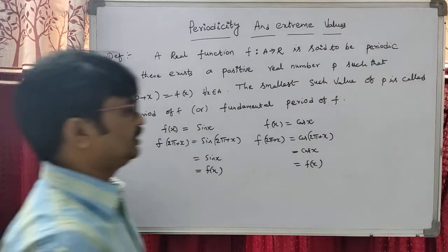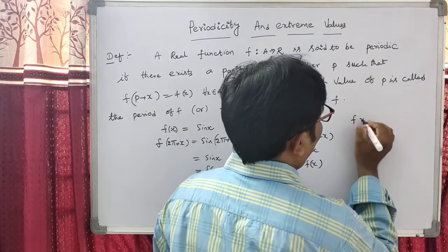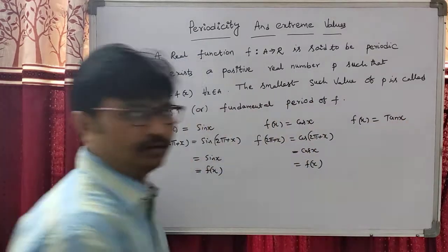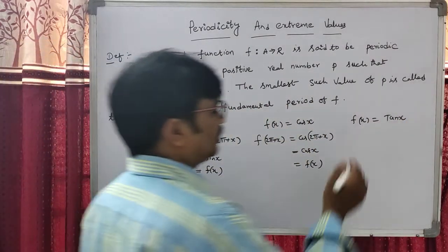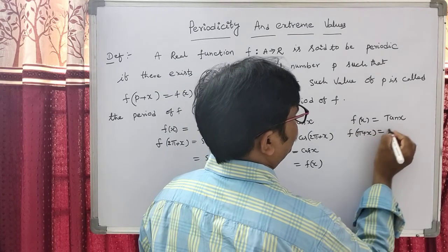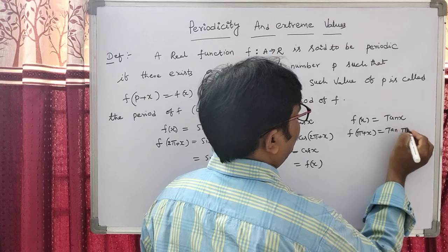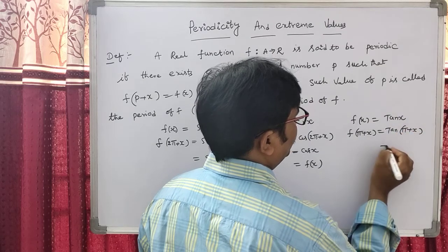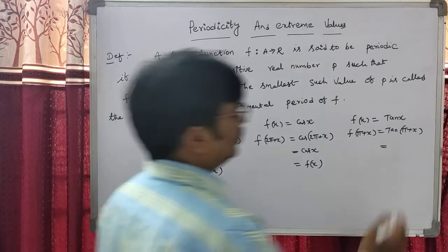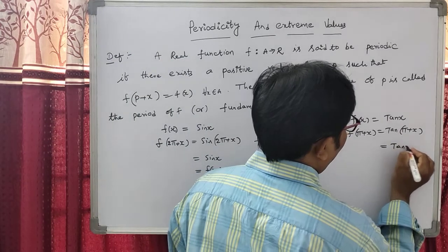So my dear students, suppose we take f of x equal to tan x. Replacing x by pi plus x, that is tan of pi plus x. In the third quadrant tan is positive. So we got tan of x.